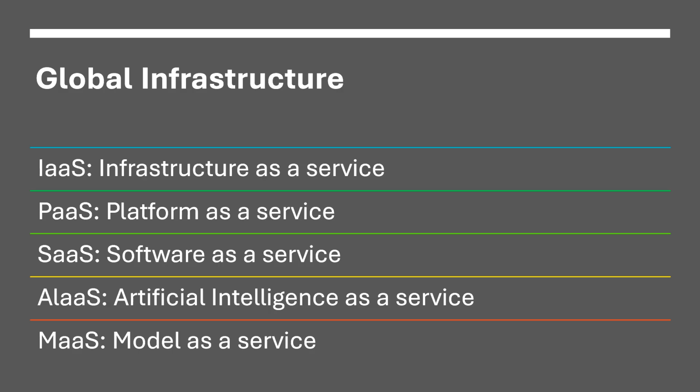Now, these infrastructure types are infrastructure as a service, platform as a service, software as a service, artificial intelligence as a service, and model as a service. Infrastructure is essential IT infrastructure to flexibly create and manage resources. The platform, which is the cloud, is to develop, run, and manage applications. Software is seamless access to software applications over the internet, eliminating local installation needs. AIaaS is AI tools and services through the cloud, and MaaS is machine learning models as serverless APIs for simplified app deployment.